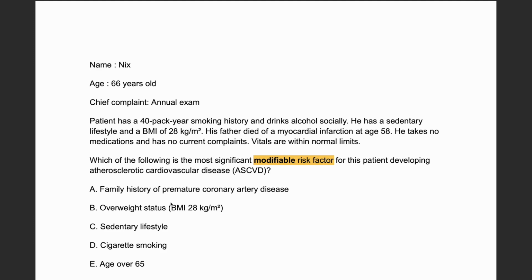So reading over the options, we see A and E. So A, family history of premature cardiovascular disease. It's not modifiable, so we ruled that out. And then E, age over 65. Age is not a modifiable risk factor, so we ruled that out. So we're left with B, C, and D. So let's go ahead and look at our question.